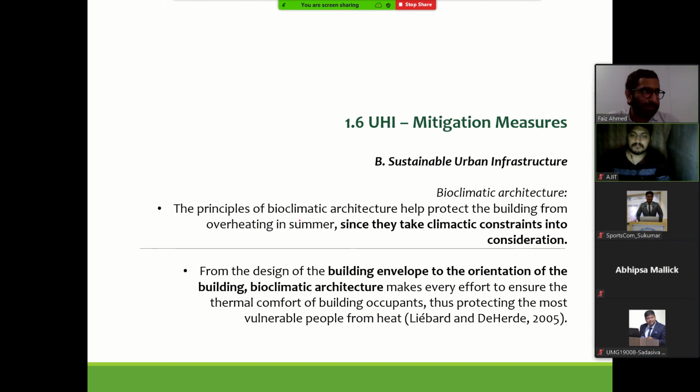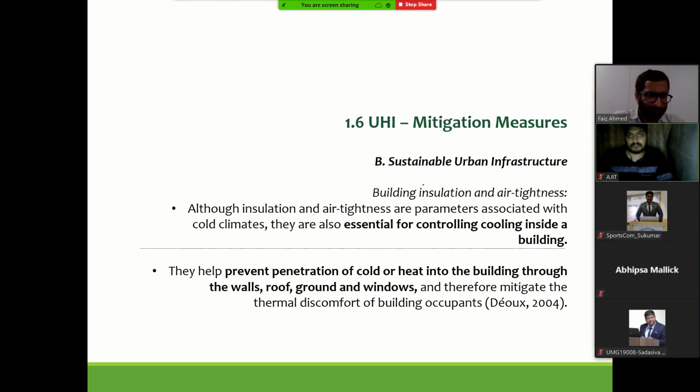We have seen in passive techniques also, not all techniques are applicable. So not any design will work in any place. The buildings have to be designed in such a way, taking the local climate into perspective. From building design, building envelope to orientation of the building, bioclimatic architecture makes every effort to ensure that thermal comfort of building occupants is protected. So that's one way of mitigating heat.